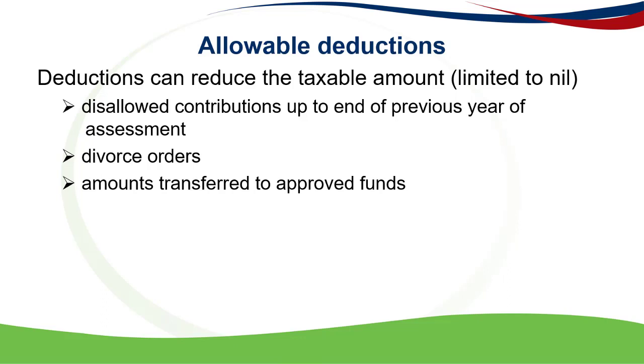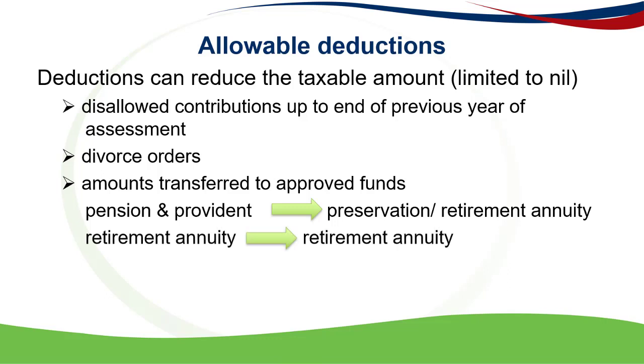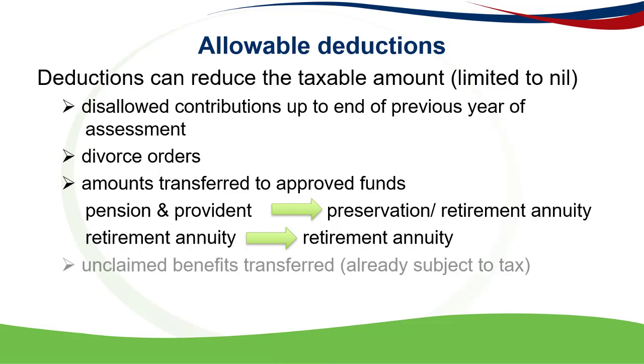Any amounts transferred to approved funds. Now, for a pension and a provident fund, approved funds mean that it can be transferred to a preservation fund or a retirement annuity fund, and then any amount that's transferred to those funds can be used to reduce the lump sum that was received. A retirement annuity fund can only be paid into another retirement annuity fund if it's withdrawn and transferred.